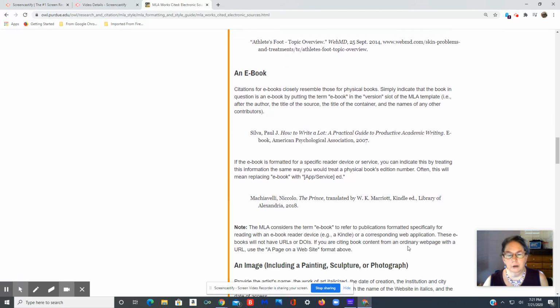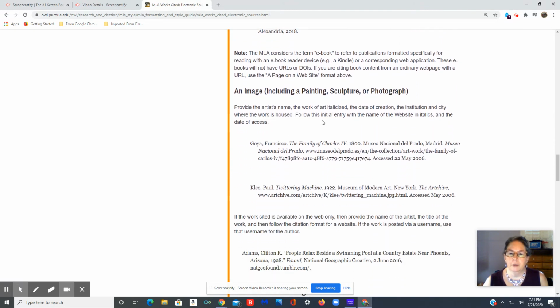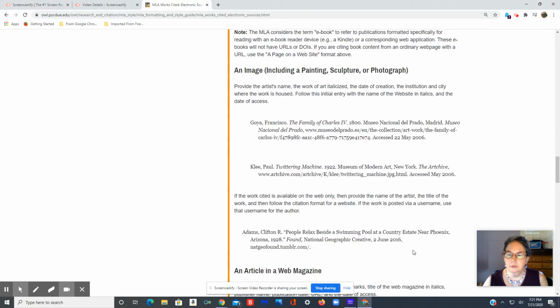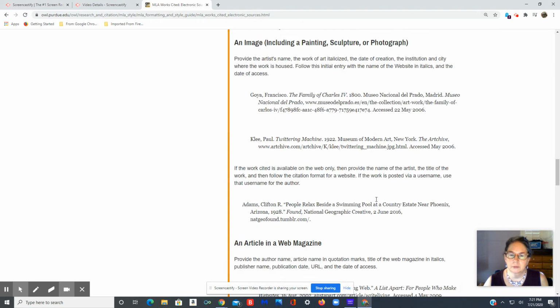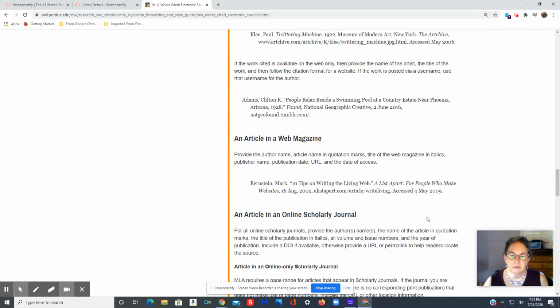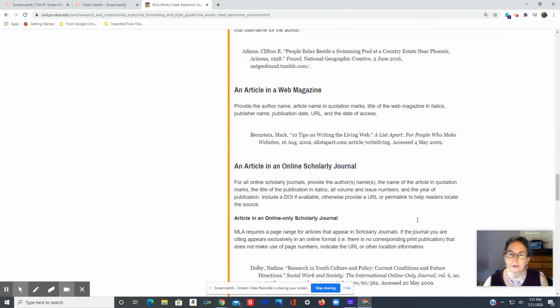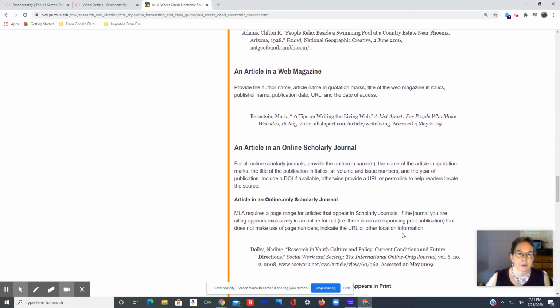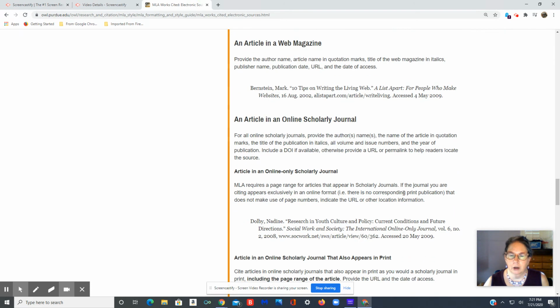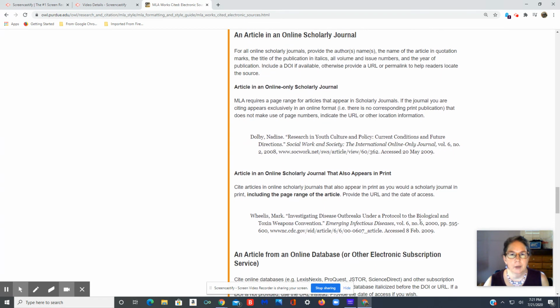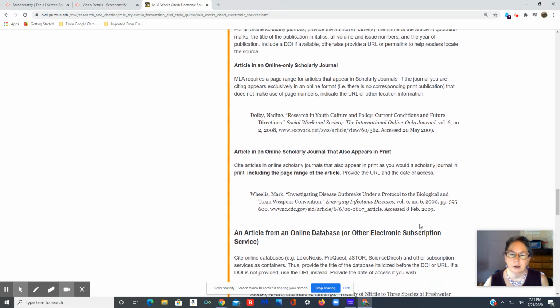Then there's an ebook. You could even cite an image, a painting, sculpture, or photo, because a lot of museums put the images of their work online. So if you can't get to the museum, at least you could see it on the internet. There are also web magazines. There are many print magazines that also have their electronic version, so you might find it that way. This one is specifically a web magazine. Online scholarly journals. If you're looking up the Mount SAC database, you probably need to refer to this.